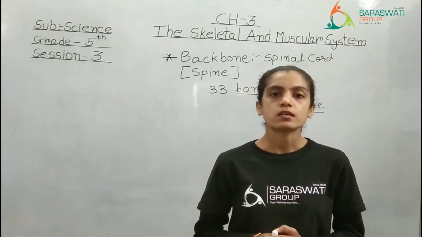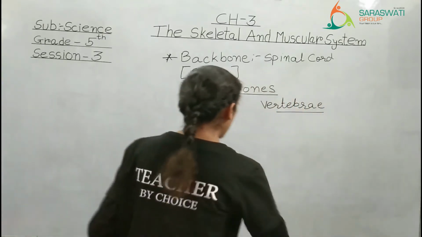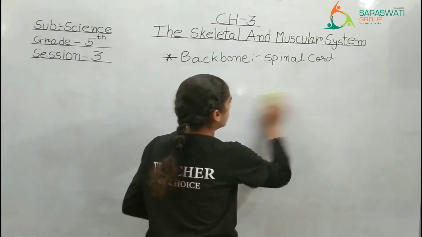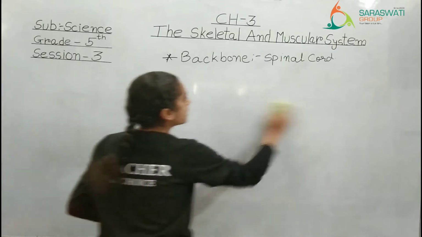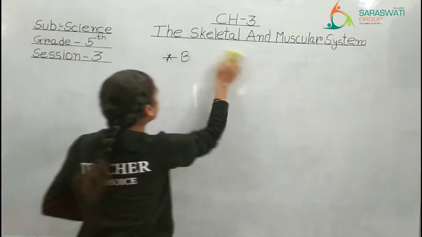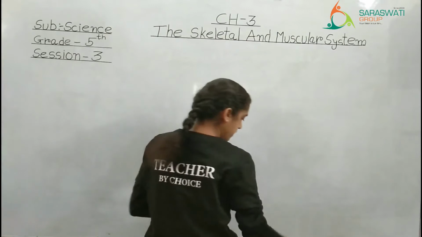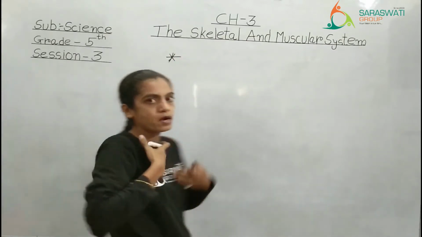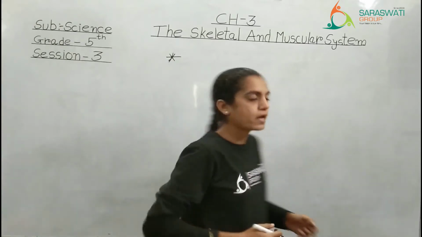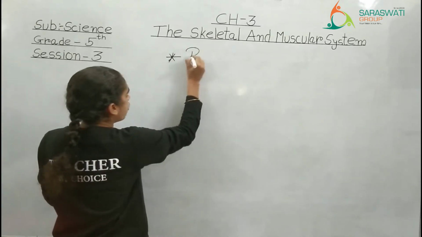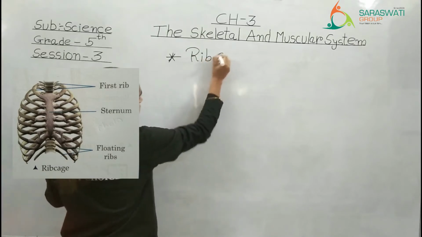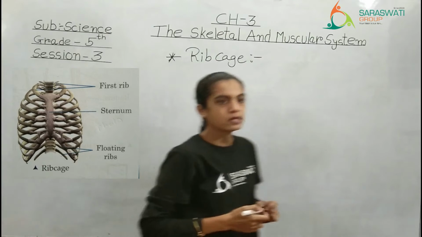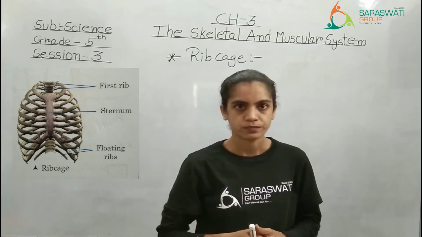Now moving further to the next topic. What is that? Now kids, as we have completed the back portion of the chest area, now we are moving to the front portion of the chest area. That means the bones which are present in the front part, that means this portion, right? What is that? It is called the rib cage. You might be knowing the meaning of a cage. Cage means pinjru.